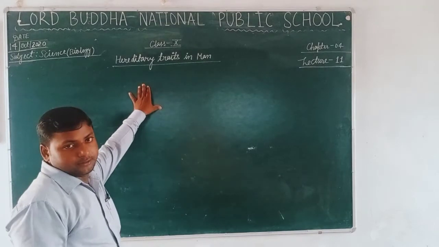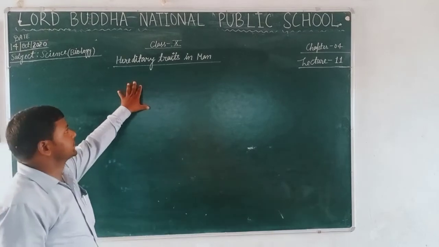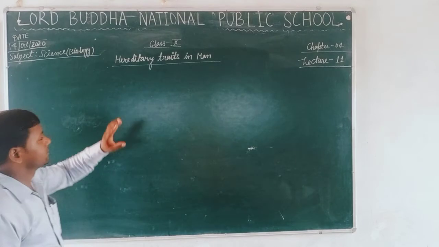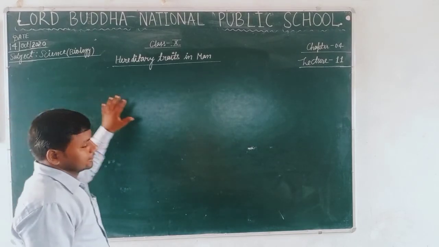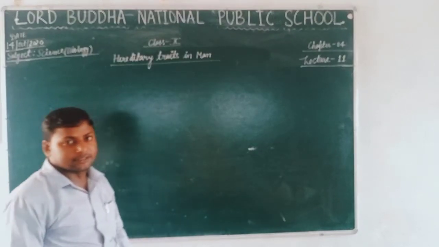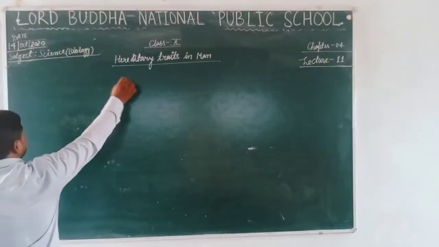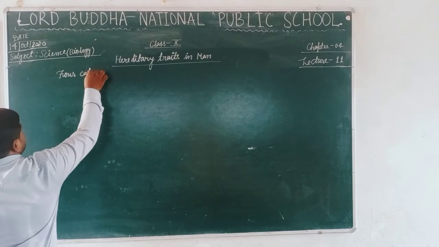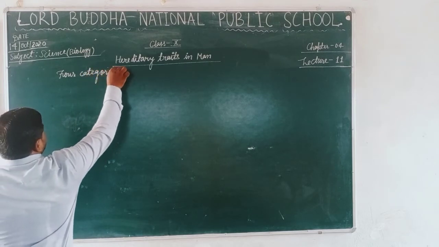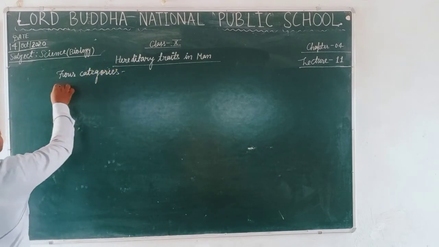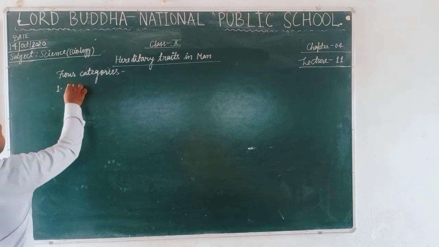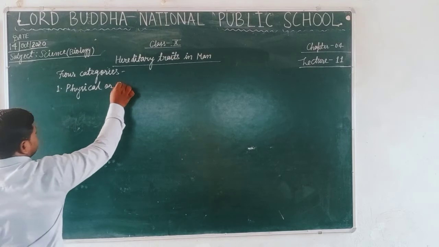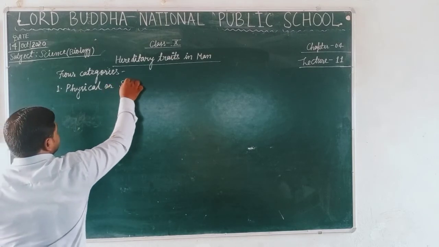Hello students, today we are going to discuss the hereditary traits in man. Students, the hereditary traits in man are classified under the following four categories. What are they? The first one is physical or structural trait.